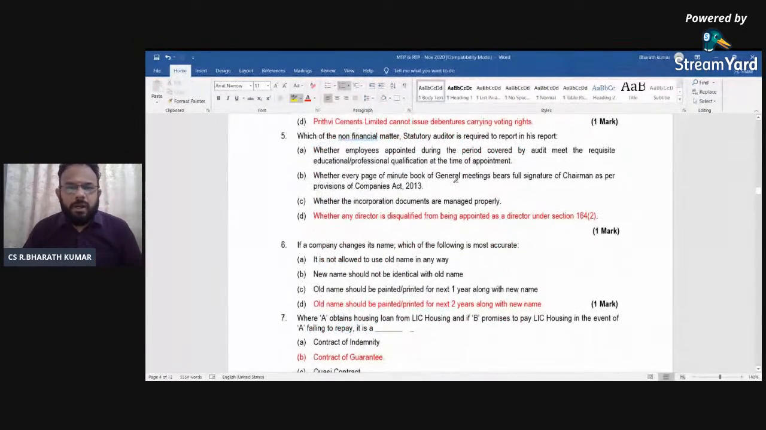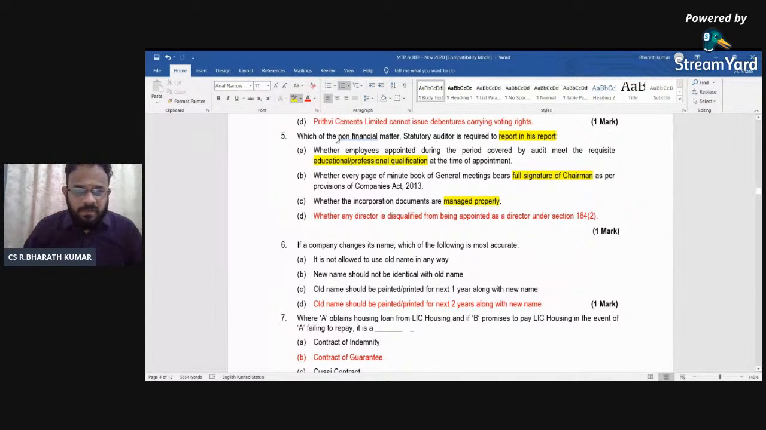Next, statutory auditor. What all he should try to see when he wants to report it. The first one, the employee is appointed during the period, whether his educational qualification is perfect. He is not bothered about what that educational qualification is. Second, whether the signature of the chairman is there in the minutes; the chairman only has to check and properly give. It is not about the statutory auditor. So this is a financial matter. Next, what are the incorporated documents, whether it is managed properly. So it is only finding out the true and fair view opinion, and automatically this will not be a financial matter. So which of these is a non-financial matter?